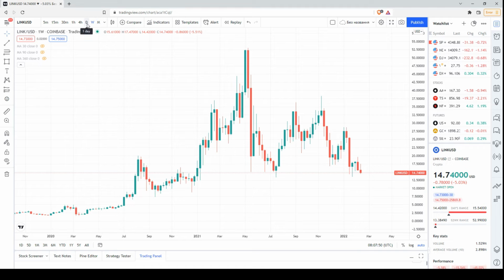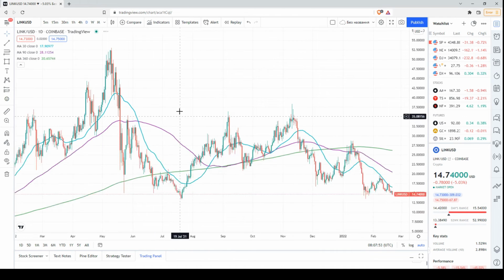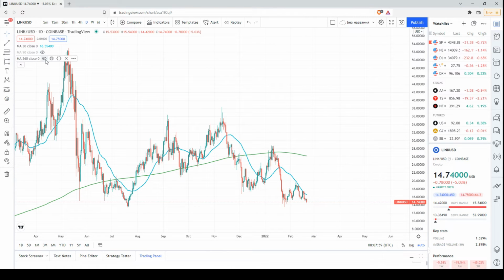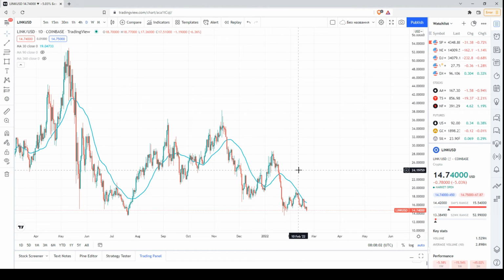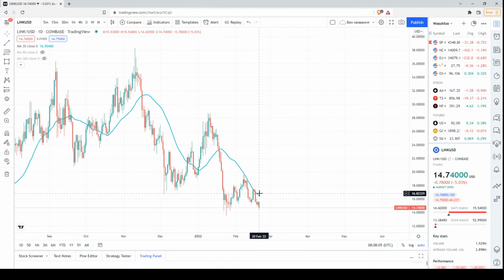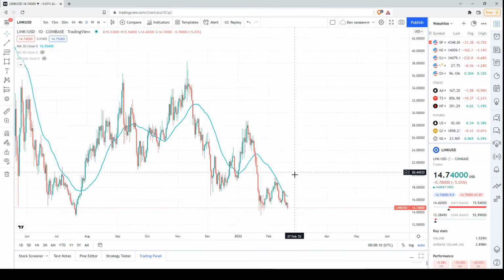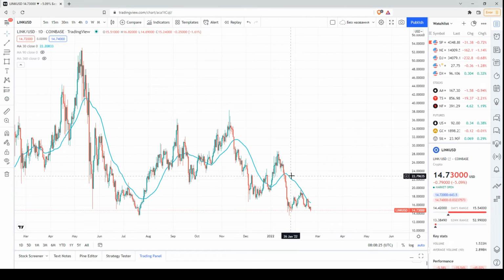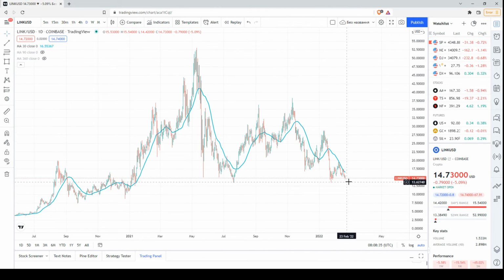Now let's check the daily chart. Okay, this is the daily chart. It's obvious that the price is below all 3 moving averages, starting from the 30-day moving average, or the 1-month moving average. Even during this rebound, the price was not able to surpass the 1-month moving average. And I want to say that in the price charts of the other major cryptocurrencies, we saw that this rebound was much stronger. The price surpassed there the 30-day moving average. Here, the price is still below the 30-day moving average. So this is a bearish signal.